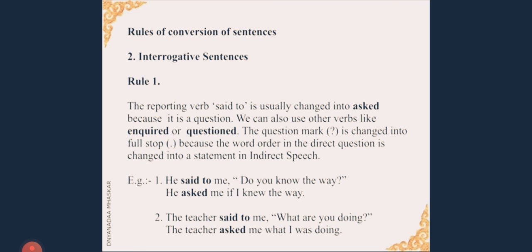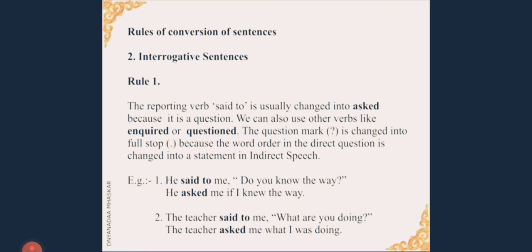First one: He said to me, "Do you know the way?" He asked me if I knew the way. Now, interrogative sentences are questions. That is, we ask a question. We never say a question. So the reporting verb in the indirect speech should be according to that.